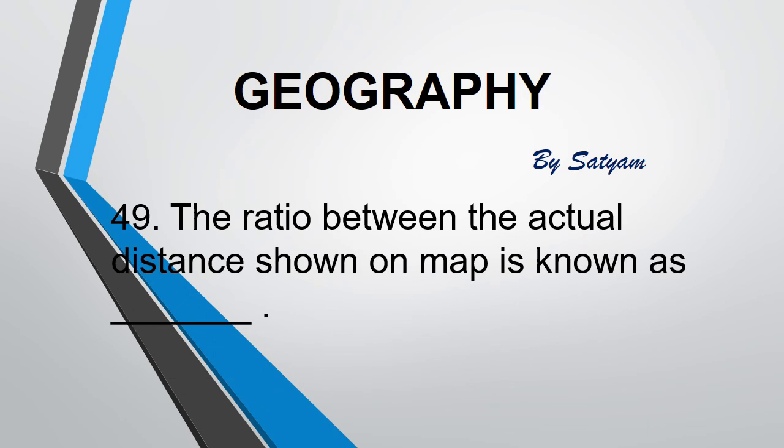The next question is, the ratio between the actual distance and the distance shown on map is known as dash. The answer is scale. As per scale, there are 2 types of maps, for example, small scale maps and large scale maps. Large scale maps give more information than small scale maps.